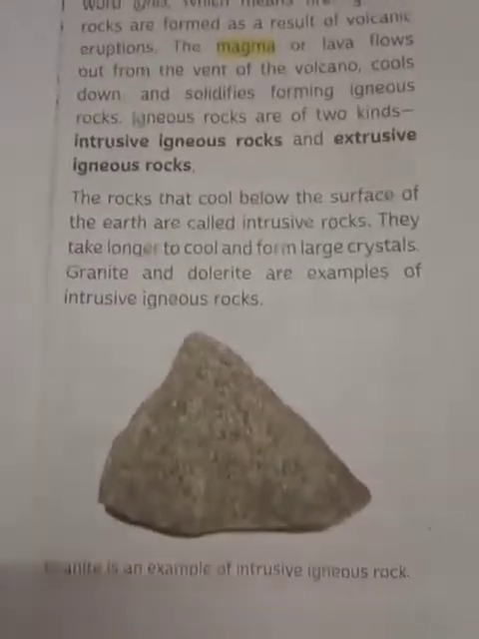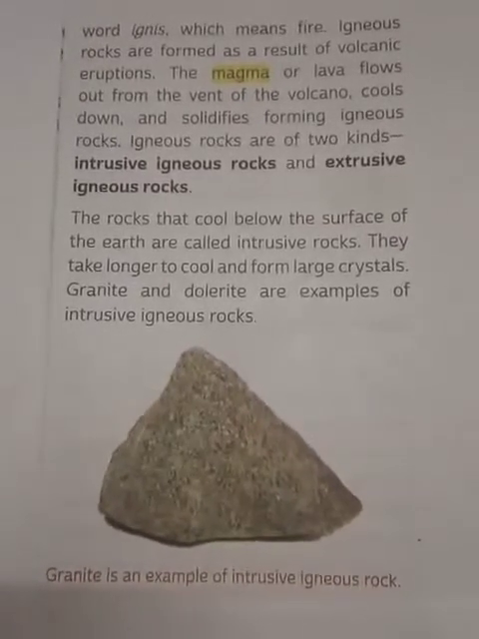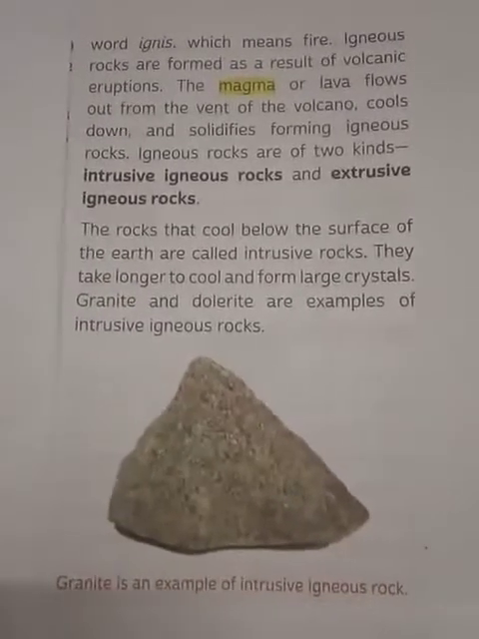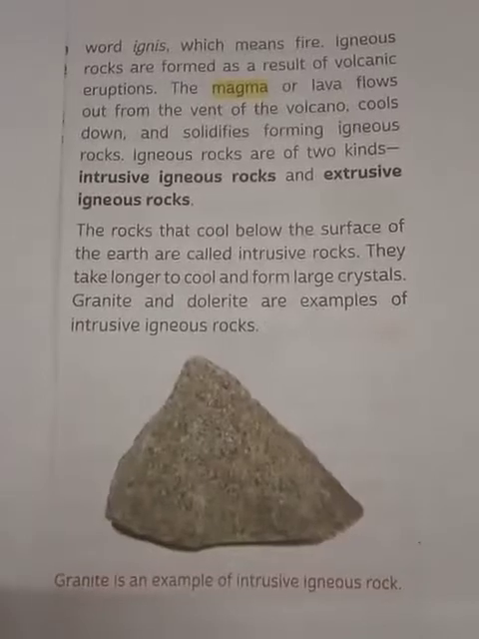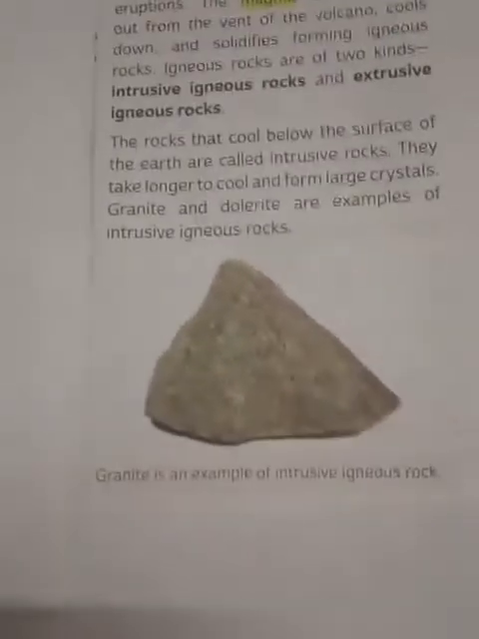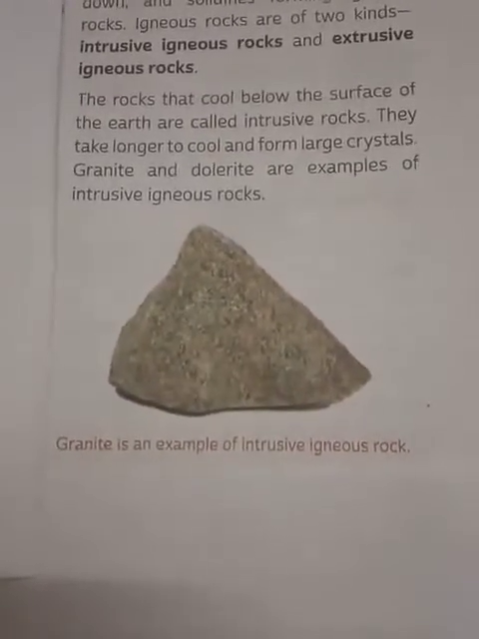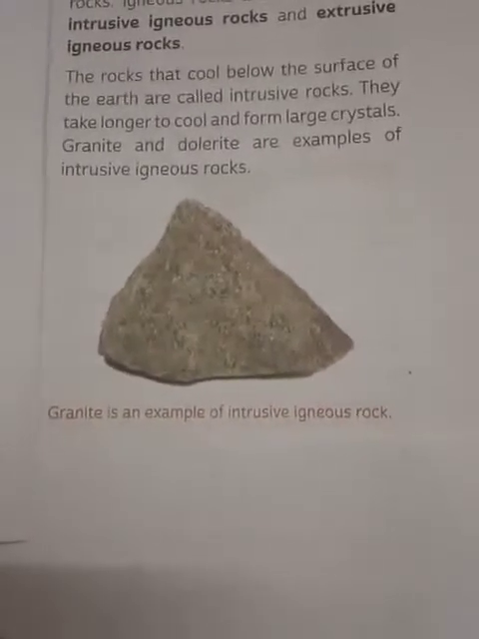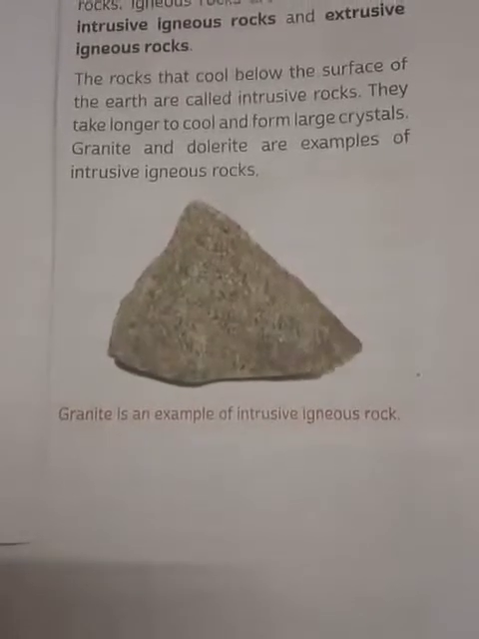The rocks that cool below the surface of the earth are called intrusive rocks, and they take longer time to cool and form large crystals. Granite and dolerite are examples of intrusive igneous rocks. Granite is used for our house purposes. In construction of a house, for the floor we use granite, correct?